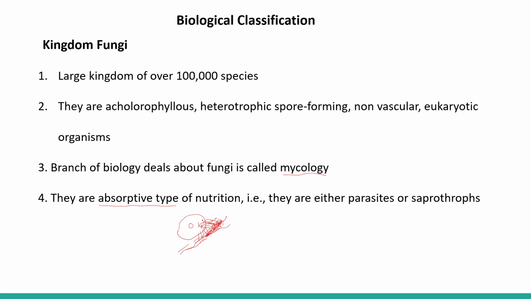So they are either parasitic or saprotrophs. Generally the fungi are parasitic or saprotrophs. So in both cases, in parasites and saprotrophs, absorptive type of nutrition is followed.